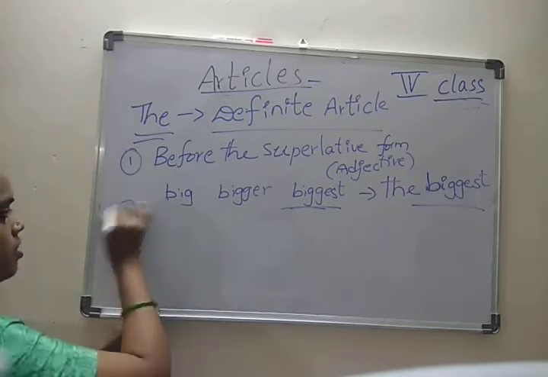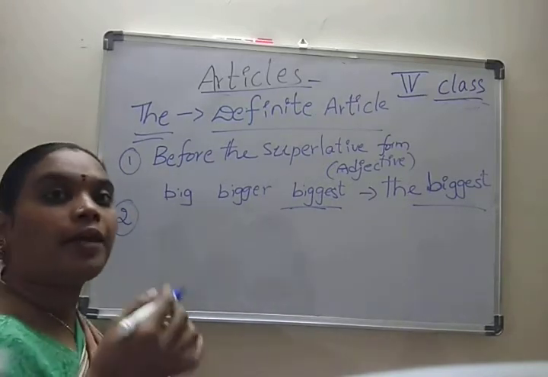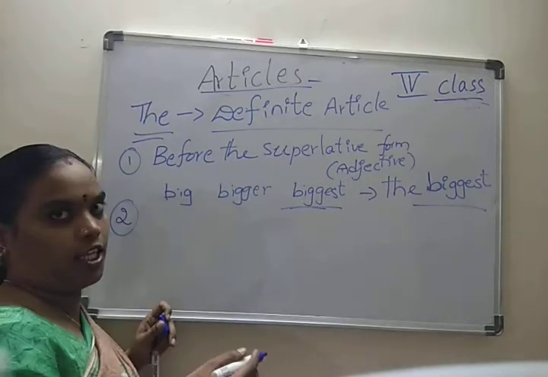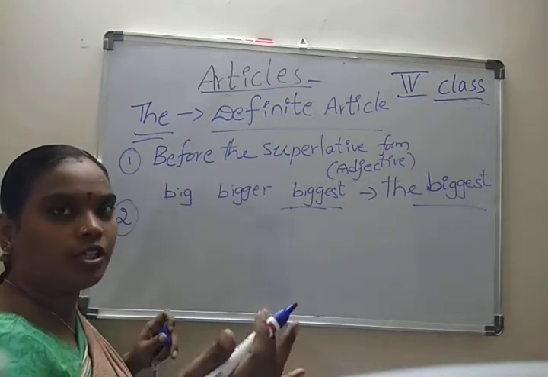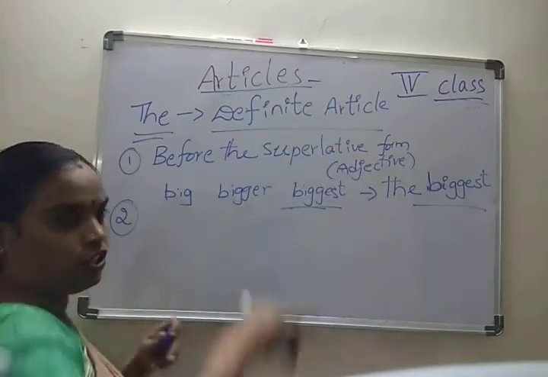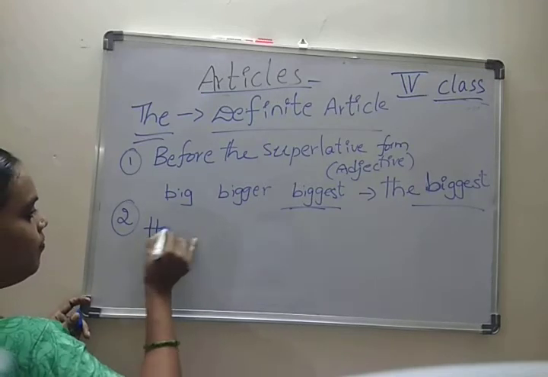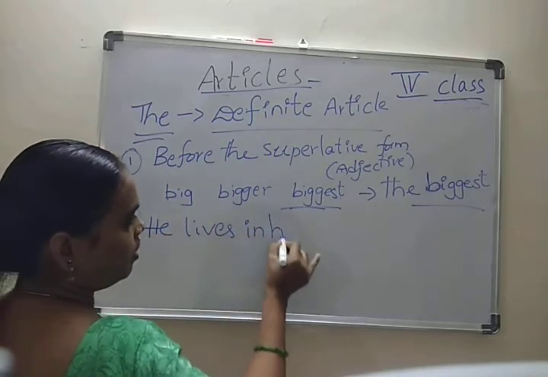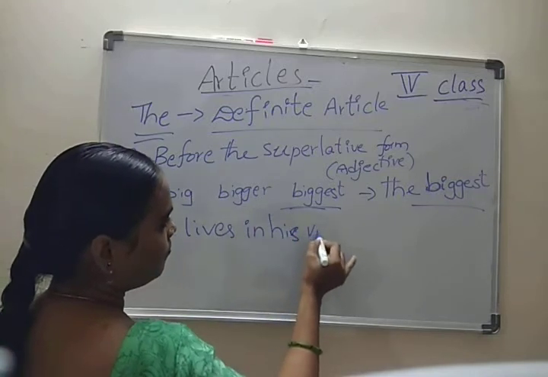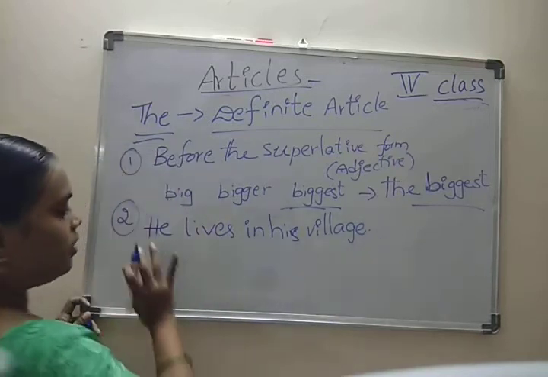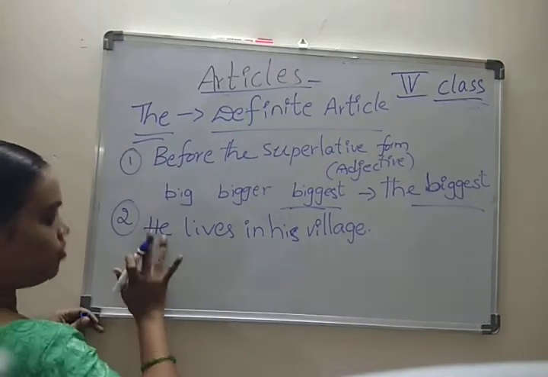And the second rule is, when we have already mentioned something, for the continuation we have to use the, indicating that particular thing already mentioned. For example, he lives in his village. Here I will give a name, don't confuse.